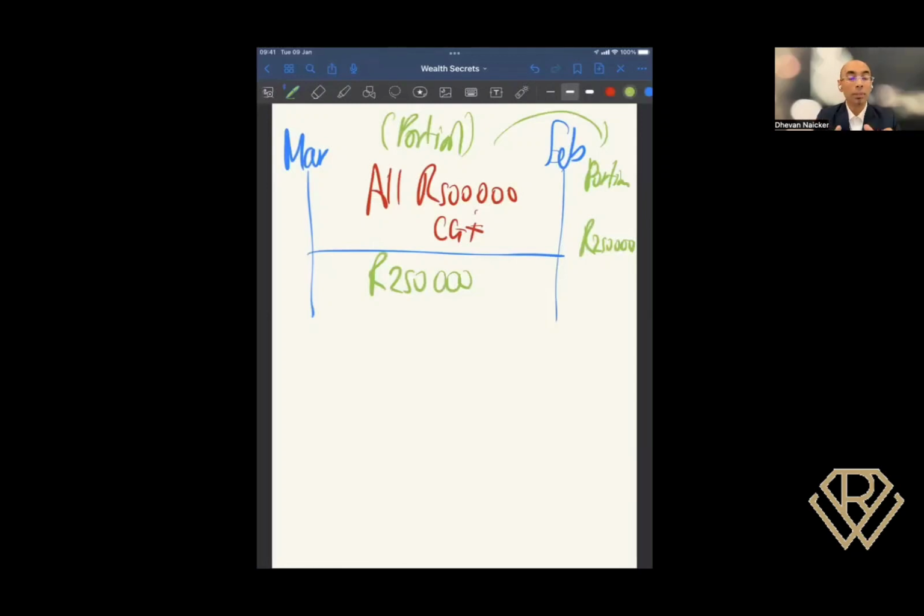Now, just before I go, one thing that pops into my mind is whatever the gain is, so whatever is taxable, remember that's going to be added to your salary at the end of that tax year. So that could push you up a tax bracket. So it's critically important for you to understand this, and know how to use capital gains tax in a way that's going to work for you, right, to the best possible ability.